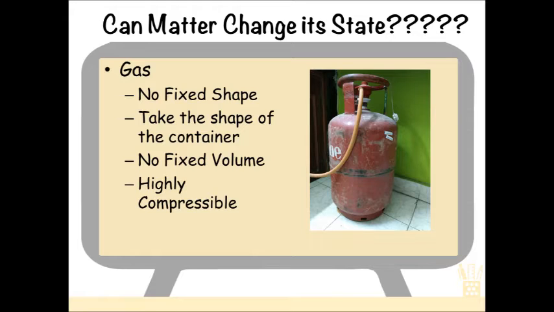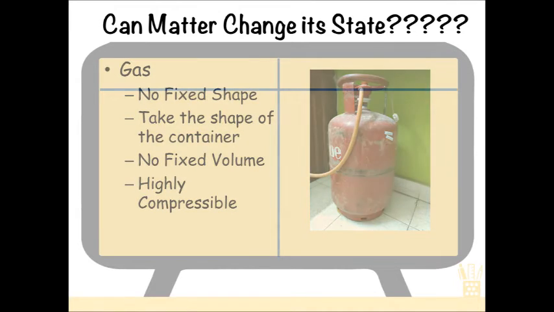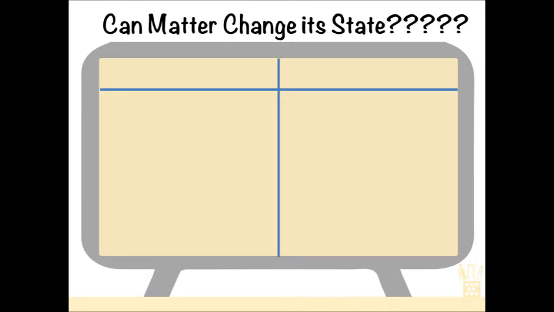But here's the main question that we are going to address: can matter change its state? Or in other words, can it transform from one form to another? In one word, the answer is yes, it can. But the next question that will arise in your mind is how? How is that possible? There are basically two ways to change the state of matter.